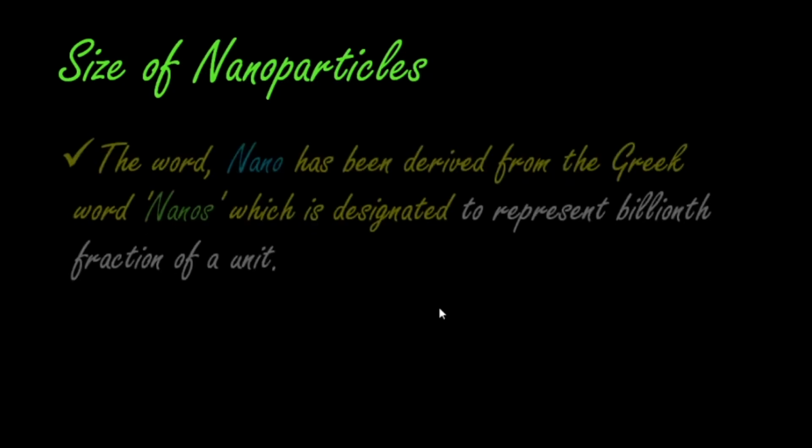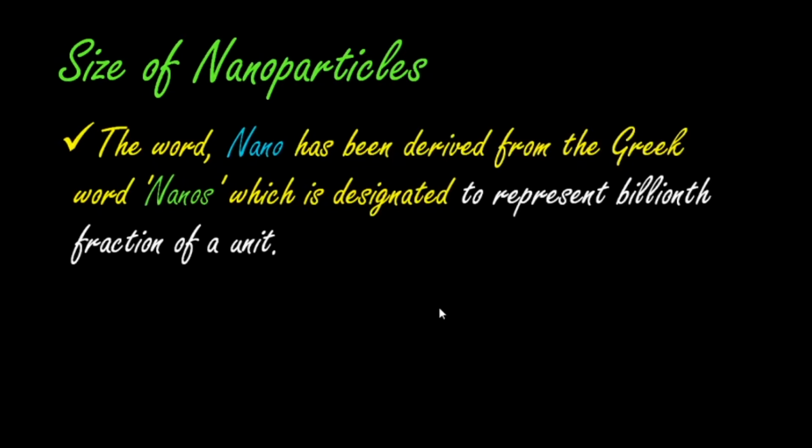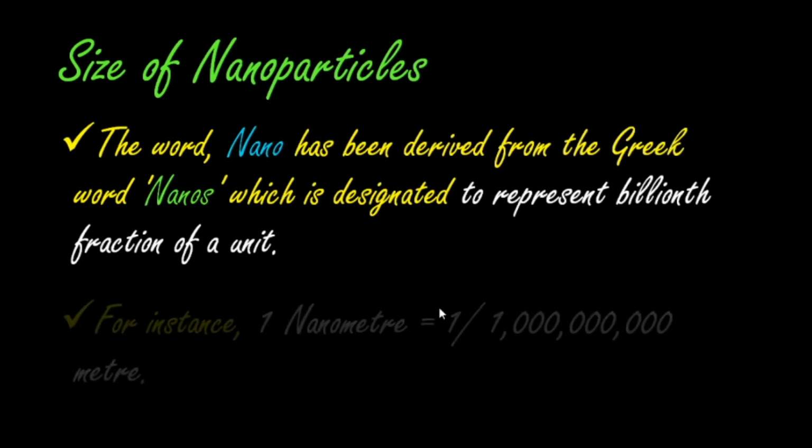So next we are going to discuss the size of nanoparticles. What is meant by nano? Okay, so the word nano has been derived from the Greek word nanos. Okay, so what is it? Nanos is a Greek word which is designated to represent a billionth fraction of a unit. Okay, so nano has been derived from the Greek word nanos and it is used to represent the billionth fraction of a unit.